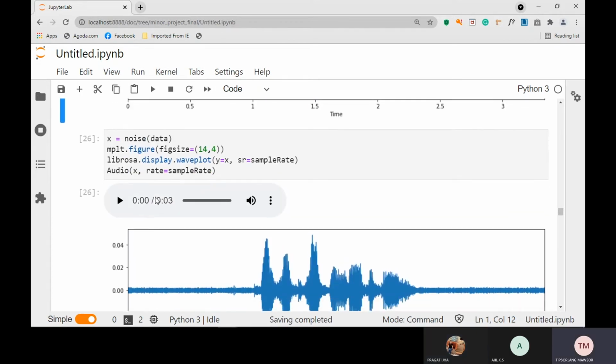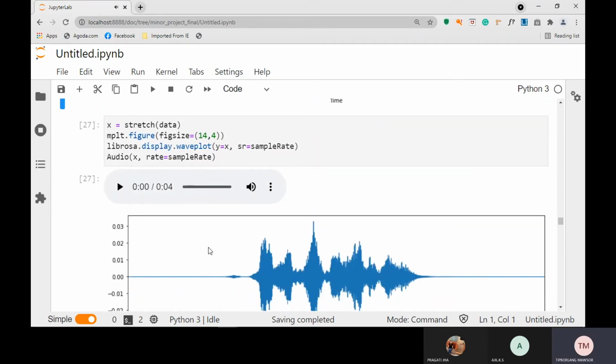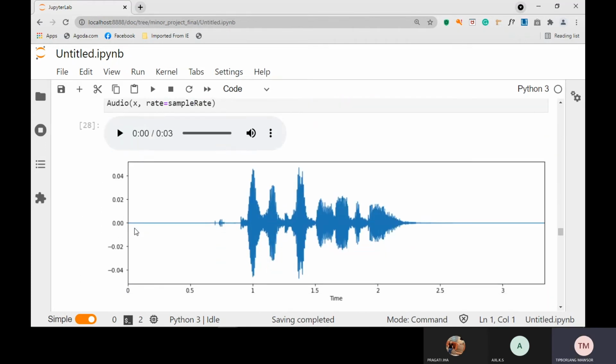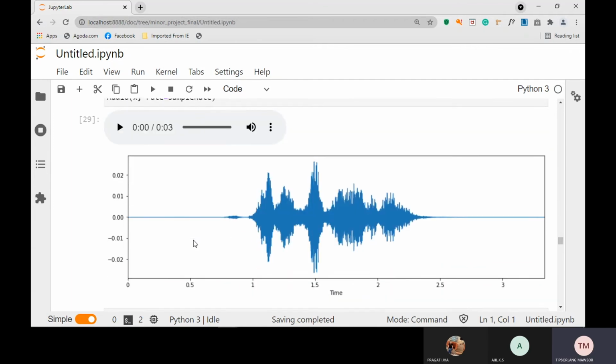After that, we call the function noise, and then here we display the sound file, and okay, it will not be audible. And then again here for stretch, the same thing, just calling it. And then here again for shift, then here for pitch.